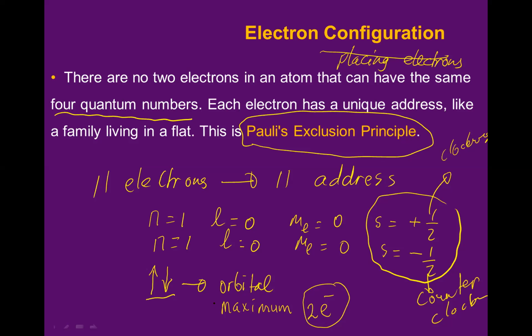Is it possible to have only one? Yes, if only 1 electron, it is possible, because I said this is the maximum number. Maximum is 2. It can be 1 also. But it cannot be 3 electrons in one orbital, because then S will be the same, and it is impossible. Is it clear up to here? Do you have any questions? No? Okay, good. Let's continue.